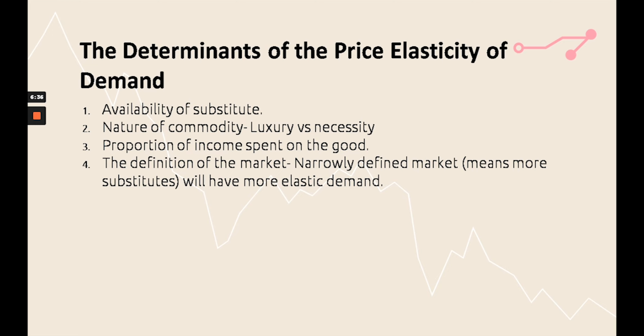So there are different determinants of price elasticity of demand. That means that different areas determine what will be the elasticity of demand for each kind of product. First is the availability of substitutes. If there are different alternative options available for a product or service, then the demand will be elastic in nature. But if there are a lower number of substitutes available or no substitutes available, then demand will be inelastic.